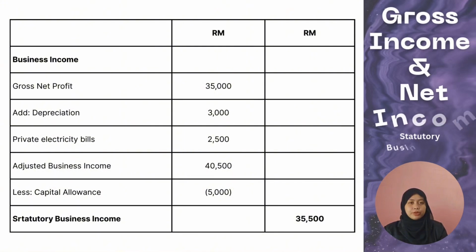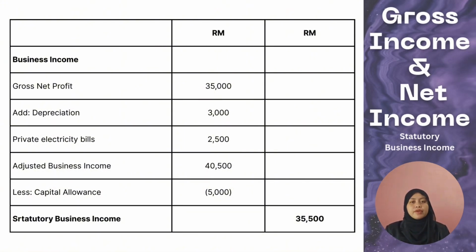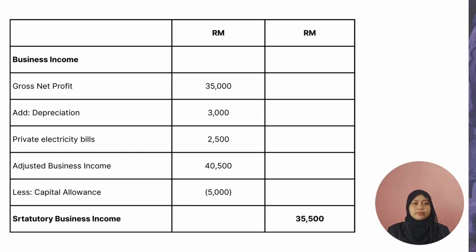I'll be presenting part 2.2 of our group assignment, which is about calculating the gross and net income for Ahmad Nadir. First, we calculate his statutory business income. Nadir's cafe business shows a net profit of RM35,000. We add back non-allowable expenses such as RM3,000 depreciation and RM2,500 private electricity bills, giving an adjusted income of RM40,500. After deducting capital allowance of RM5,000, the statutory business income is RM35,500.